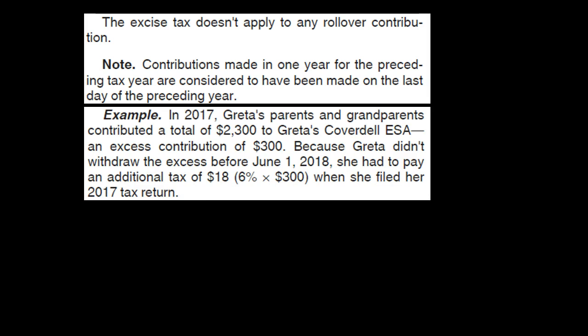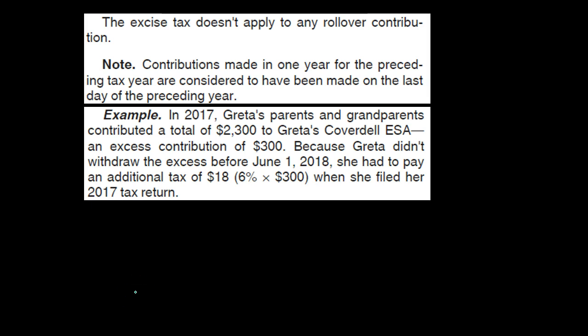See an example of that. In 2017, Greta's parents and grandparents contributed a total of $2,300 in Greta's Coverdell ESA, an excess contribution of $300. So we've talked about the idea that there's a $2,000 limit, $300 over the $2,000. Clearly, that's our situation. Because Greta didn't withdraw the excess before June 1st, 2018, she had to pay an additional tax of $18, which is 6% of the $300, when she filed her 2017 tax return.